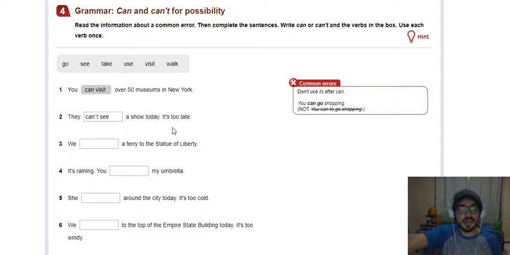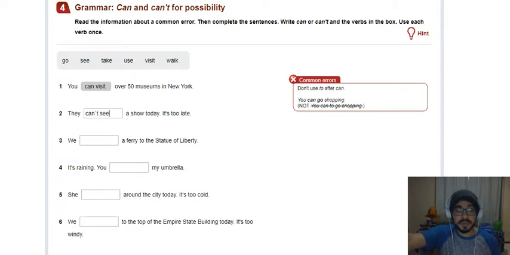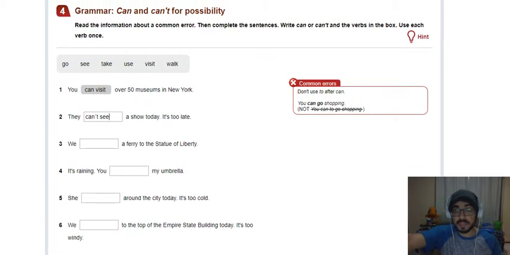Teacher, how can I do this? Guys, pay attention to the conversation. Lembra aquela conversation que a gente fez? Ela vai te ajudar muito com essa questão de dizer o go, see, take, visit, walk, ok? I'm going to print this and post in your WhatsApp group, and then you're going to copy in your notebook and take a picture and send to my WhatsApp, okay? I hope you understand. If you have any doubt, just ask me, just let me know, okay?